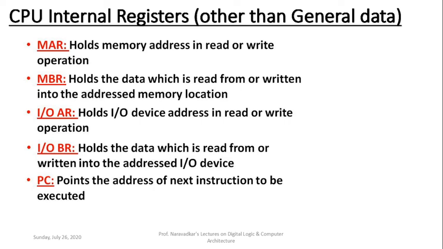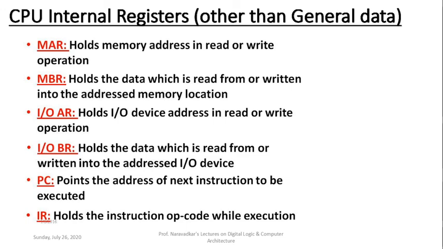It will always be pointing one location ahead. Though my earlier instruction is not completely executed, PC is still pointing to the address of the next instruction, so that as soon as the earlier instruction gets completely executed, the next instruction pointed to by the program counter can start its execution. And once that execution is started, PC will point to the subsequent instruction. So PC will always be pointing to the address of the next instruction to be executed.